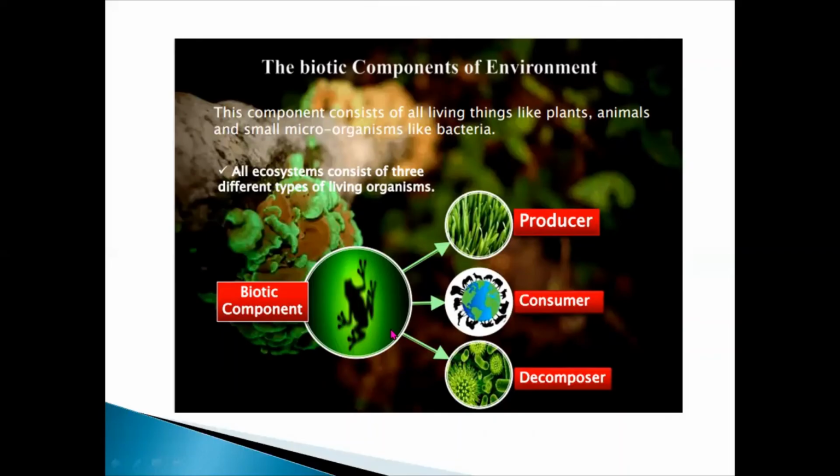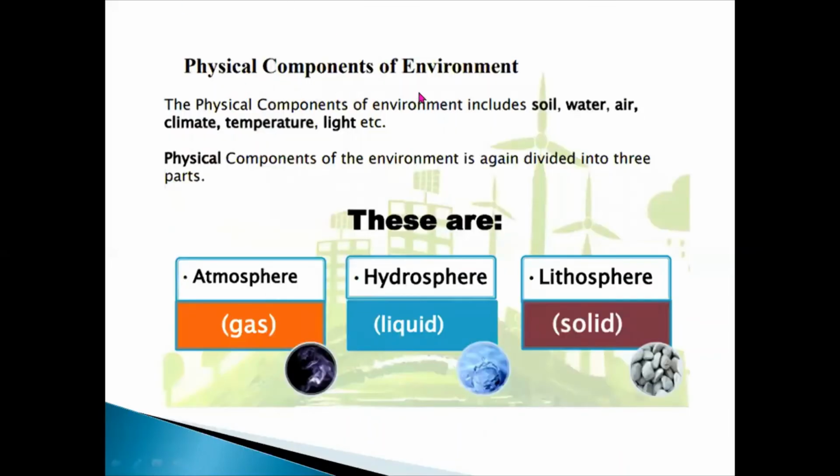Now the physical components of the environment. The physical components include soil, water, air, climate, and temperature. As I told you, the physical component of the environment is divided into three parts: the atmosphere, which is based on gases; the hydrosphere, the state of water; and the lithosphere, the solid part. So the solid part of the earth, the liquid part, and the gaseous part make up the physical components of the environment.